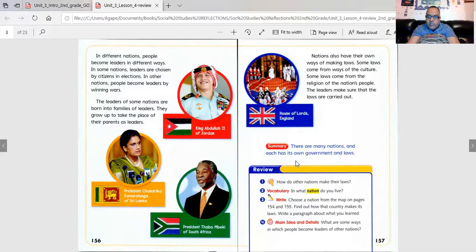How do other nations make their laws? Think about that. How do they make their laws? Who makes their laws for them? In what nation do you live? Which nation or country do you live in? We talked about that already. Now you can also choose a nation from the map on this page and find out how that country makes its laws. Write a paragraph about what you learned.